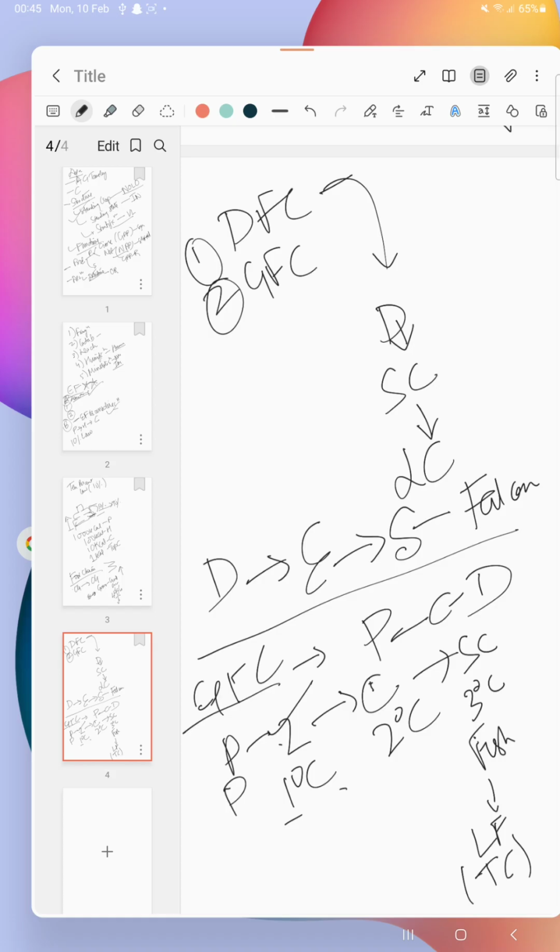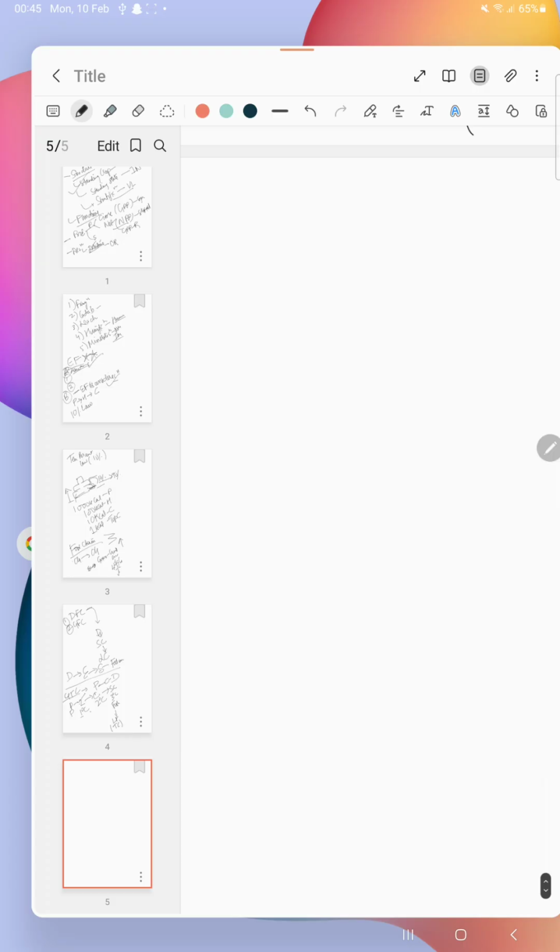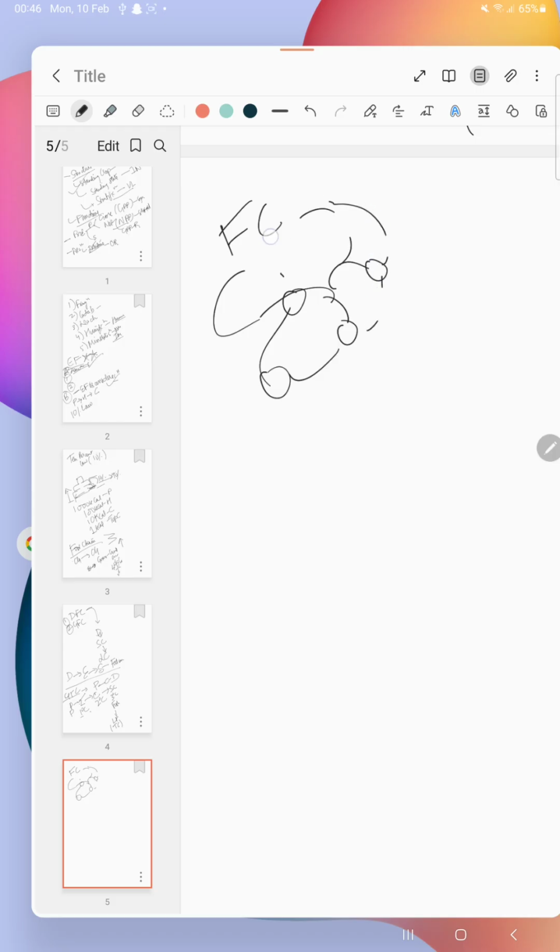Okay. Now let's move on to the food web. Again, a very important part. So food web, we know, is when many food chains are connecting together, then they form the food web. You can see they are connecting. When many food chains form a network, they interconnect among each other at various trophic levels to form a number of feeding connections among the different organisms in a biotic community. It's known as the food web. The network is known as the food web. Fine. So this much you should remember for food web.